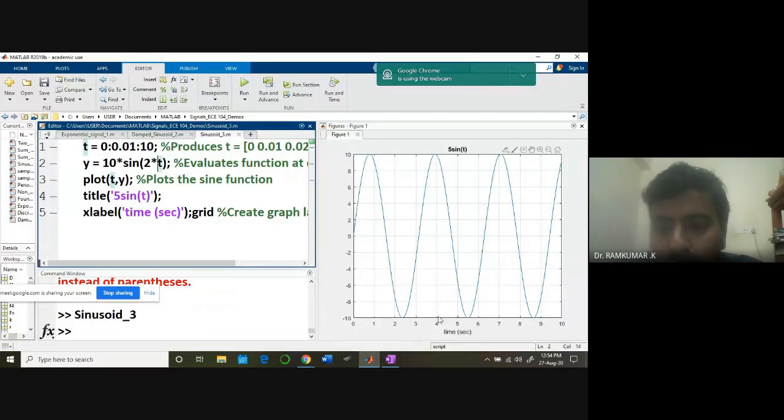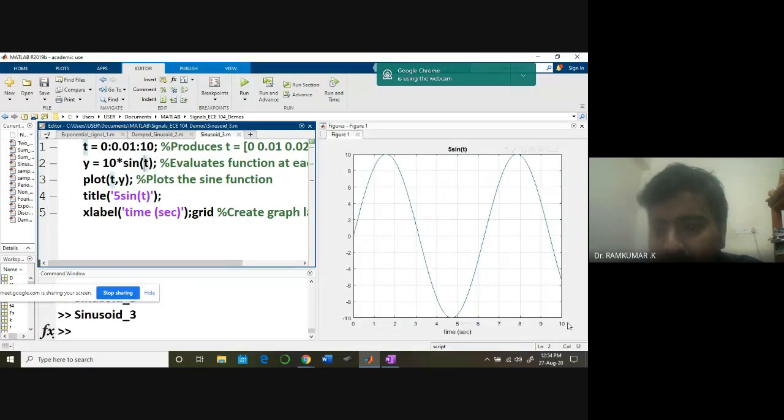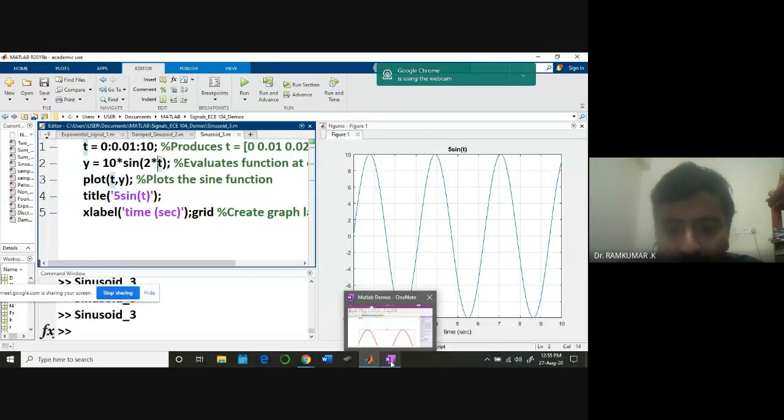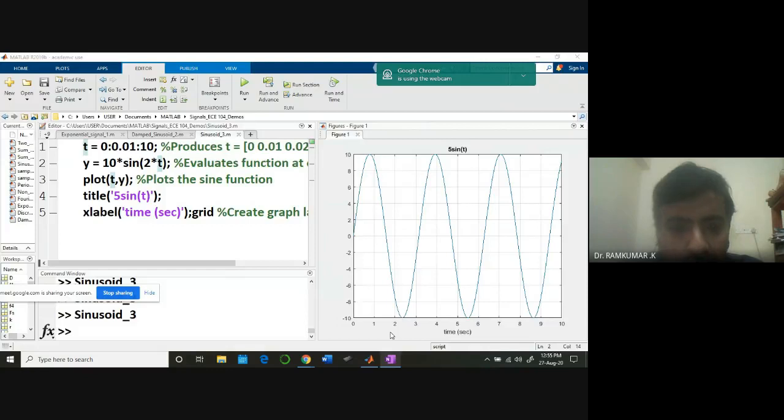Can you see it? The number of waveforms will increase within the same 10. Initially it was like this: for 10 seconds, I got almost 1.5 cycles of the waveform. Now, if I increase the frequency to 2 times, I get more cycles within the same 10. You can manipulate these values and study the results comfortably. That's another important point. We'll see more of these kinds of demonstrations in the coming class also.